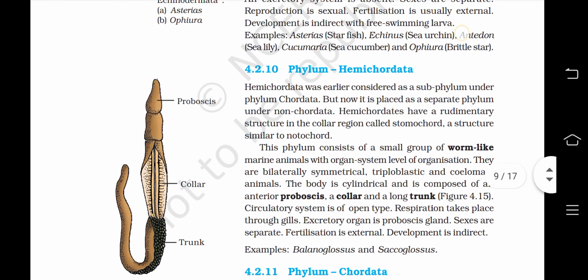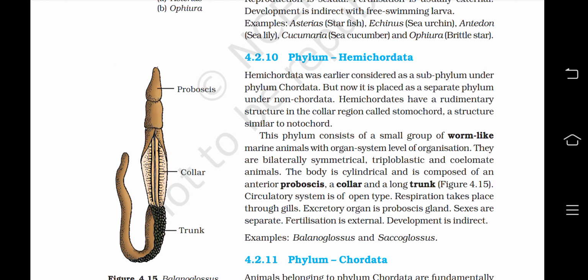Now, phylum Hemichordata. Hemichordata was earlier considered as a subphylum under phylum Chordata, but now it is placed as a separate phylum under non-chordata. Hemichordates have a rudimentary structure in the collar region called stomochord, a structure similar to notochord. This phylum consists of a small group of worm-like marine animals with organ system level of organization. They are bilaterally symmetrical, triploblastic and coelomate animals. The body is cylindrical and is composed of an anterior proboscis, a collar and a long trunk.